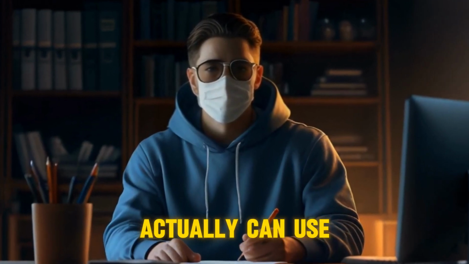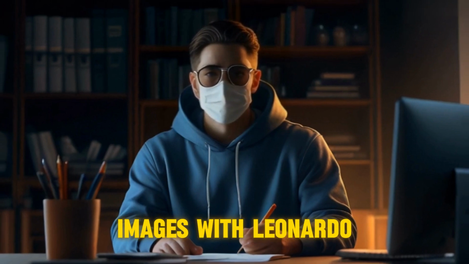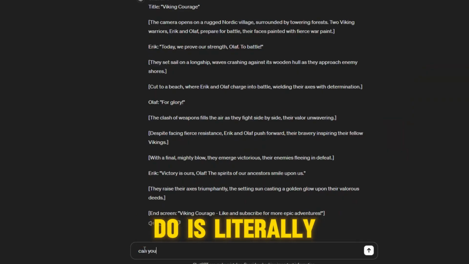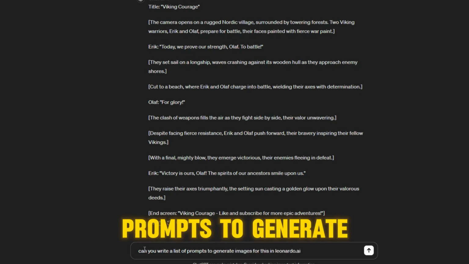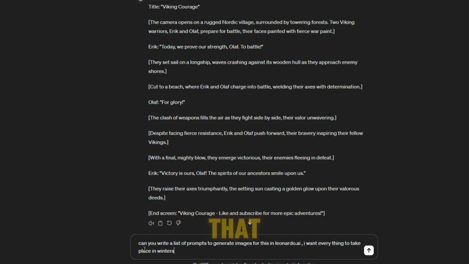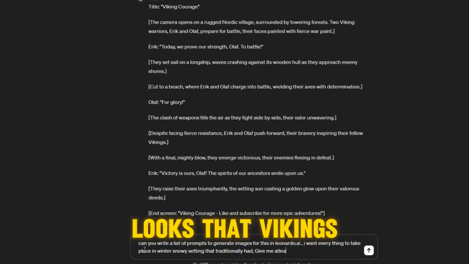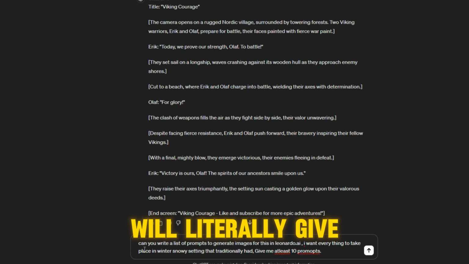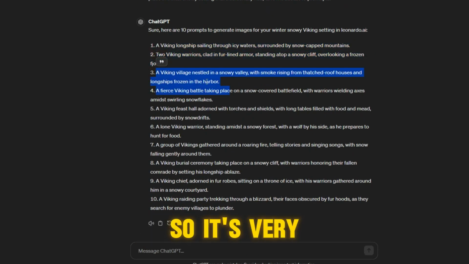So next, we actually can use ChatGPT to write the prompts for us to generate the images with Leonardo AI. So all you do is literally just underneath the story that ChatGPT generated, you ask, can you write a list of prompts to generate images for this in Leonardo AI? I will also emphasize that I want everything to take place in a winter snowy setting, following stereotypical and traditional looks that Vikings had. So now it will literally give you a list of prompts that also goes along with the story narrative. So it's very, very handy.